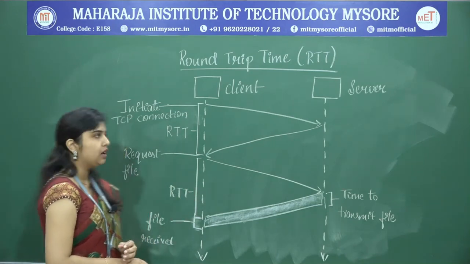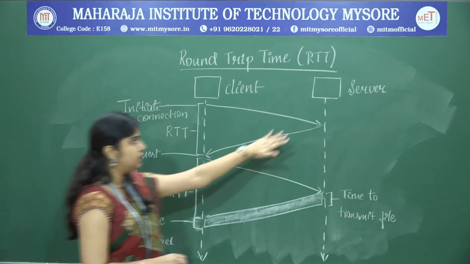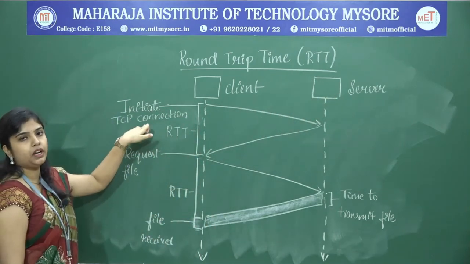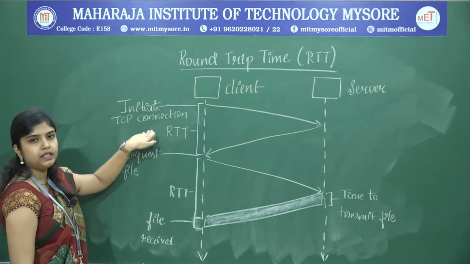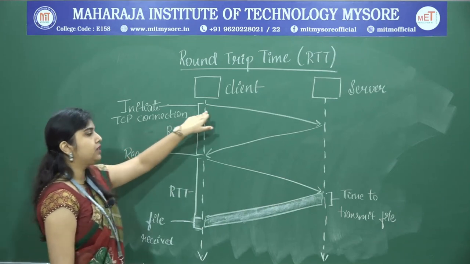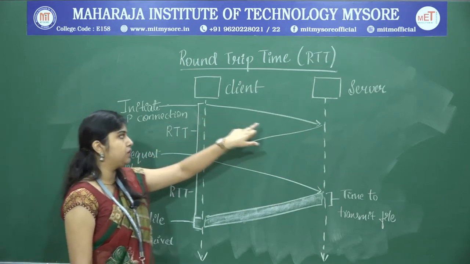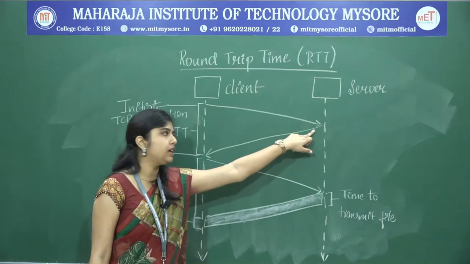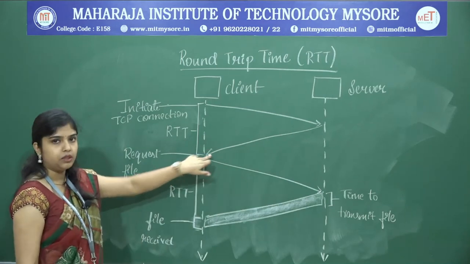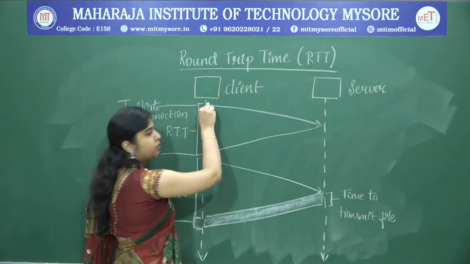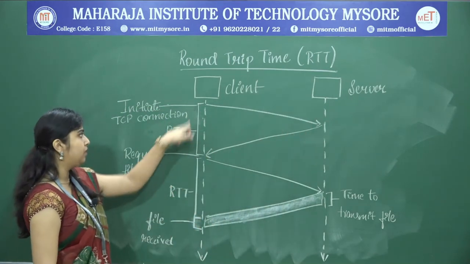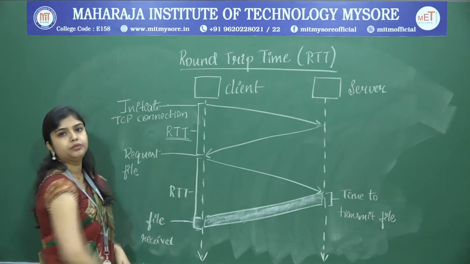We can see that in the diagram also. Here there is a client and there is a server, and now the client is initiating a TCP connection with the server. That means we are sending the TCP connection request message to the server, and the server has responded with the acknowledgement saying that the connection is established. That means a packet has traveled from the client to the server and then back to the client. This whole time we call an RTT.